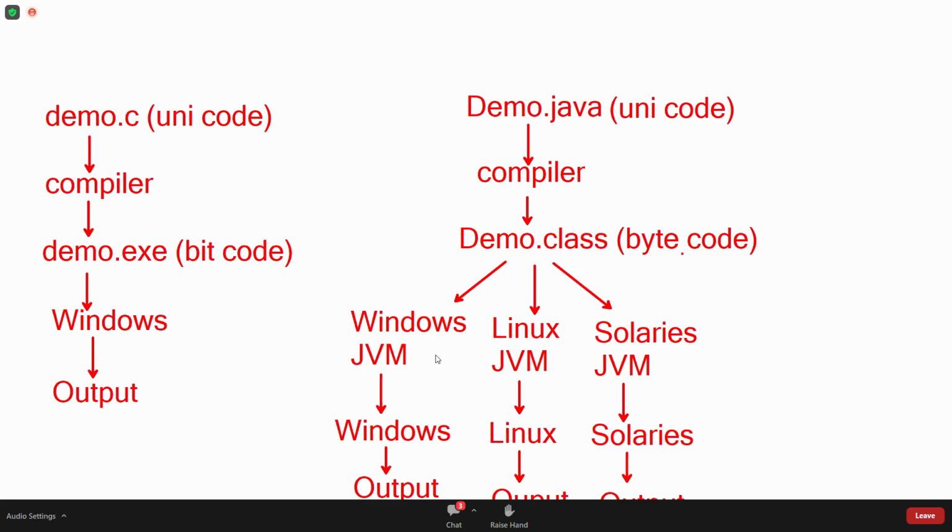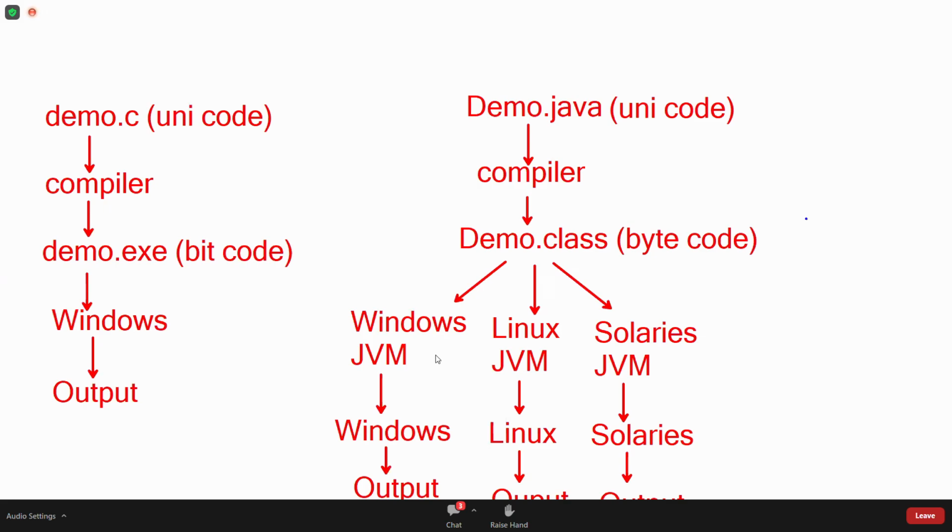So like this, now this Java program, you can execute on Windows also, Linux also, Unix also, Solaris also, Mac OS also, anywhere with the help of JVM. Without JVM, not possible.